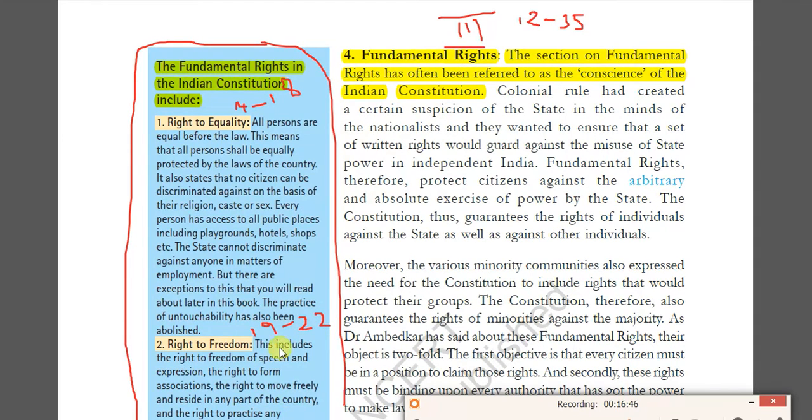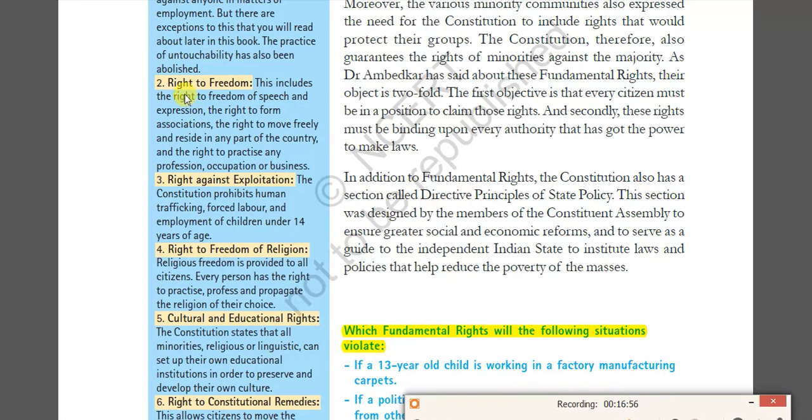Then right against exploitation, Article 23 to 24. Then right to freedom of religion, Articles 25 to 28. And the cultural and educational rights of minorities, Articles 29 and 30. And finally, right to constitutional remedies, Article 32.